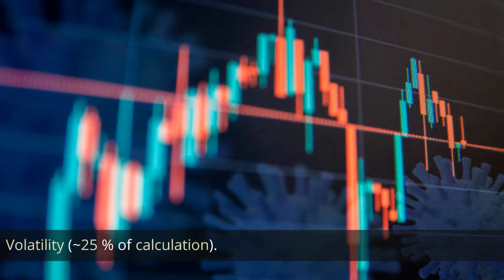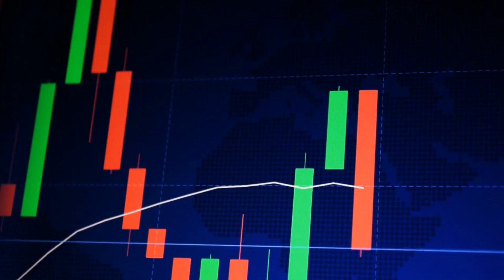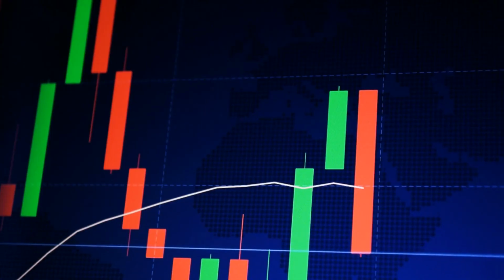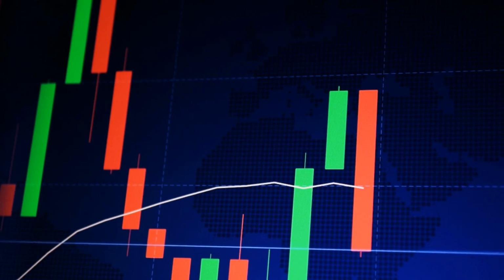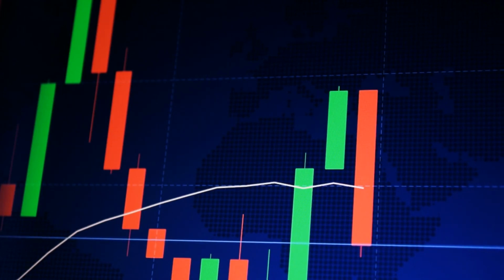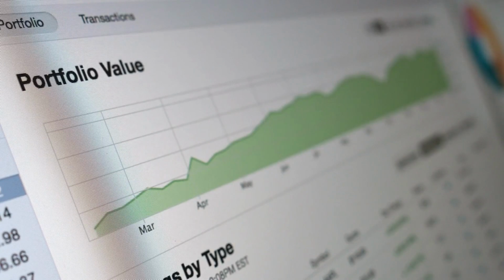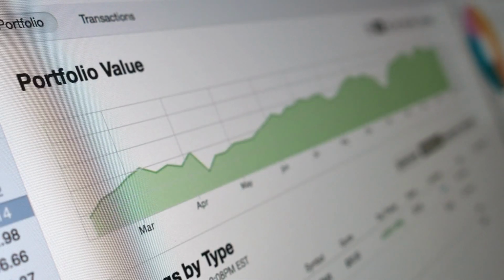Volatility, 25% of the calculation. Market volatility is an important indicator and represents up to 25% of the weight used in this calculation. Market volatility is compared with the last 30 and 90-day historical values to determine this value. The increase in volatility is an indication of a fearful market.